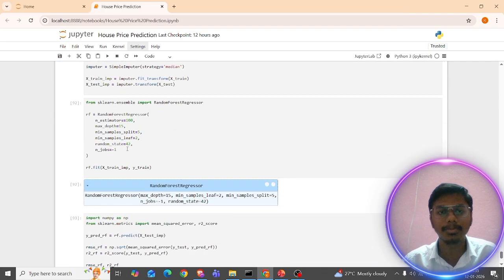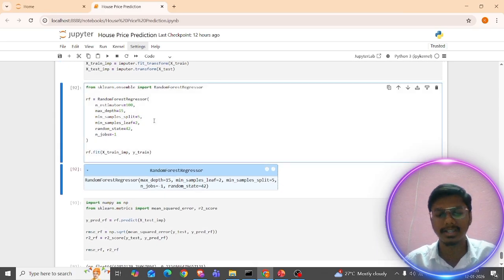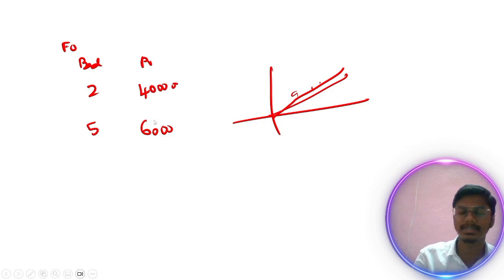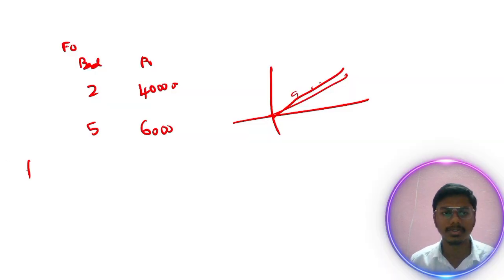Again, we want to build a random forest regressor. So let's discuss the random forest. The second model we are using is the random forest.